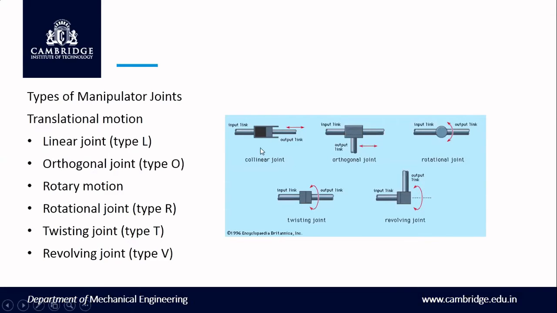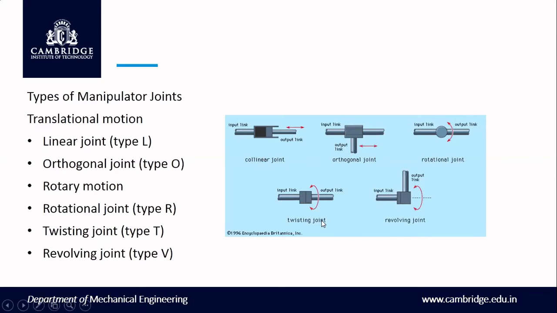You can see this diagram: a linear joint, or we can call it a collinear joint. Input link will be there, output link will be there, and this arrow mark shows that it can move to and fro. Similarly, orthogonal joint and rotational joint will be there. Input link and output link will be there, and it can rotate.